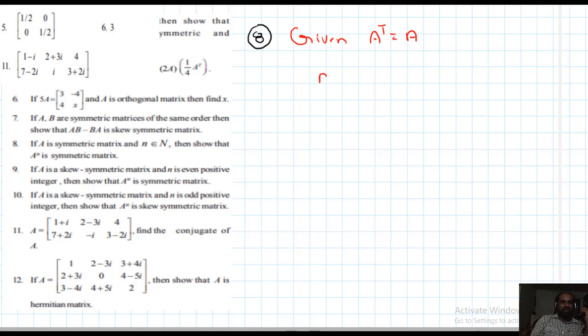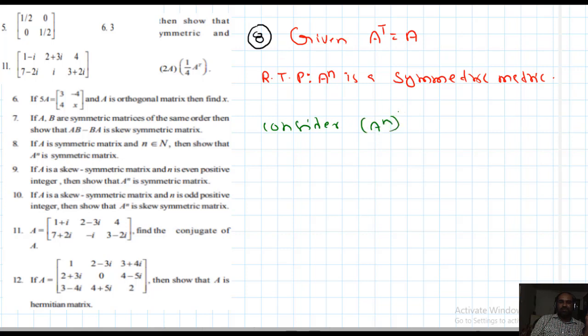Now you want to show that A power n is also a symmetric matrix, or required to prove: A power n is a symmetric matrix. Okay, now students observe what I am doing. Consider A power n whole power t. We want to show that this is equal to A power n.